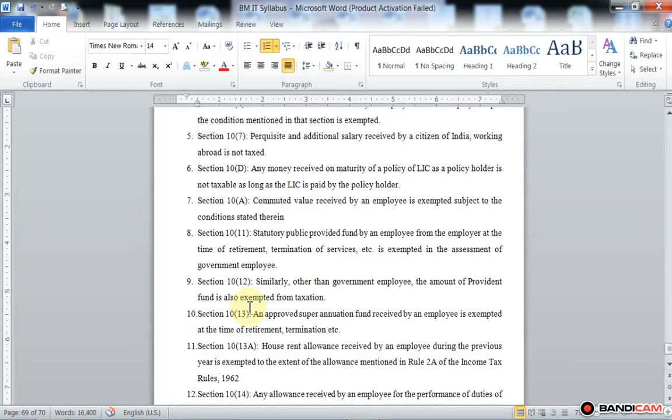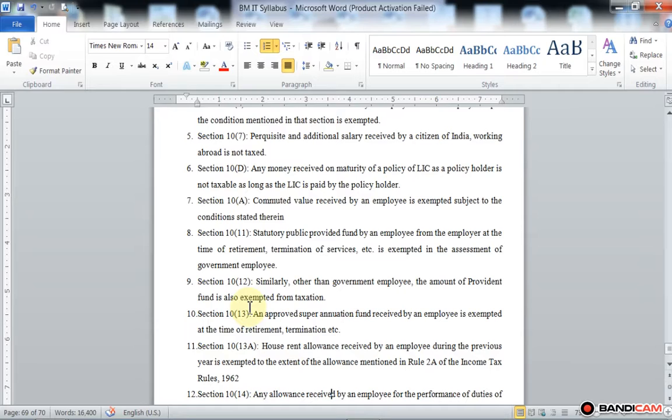40% of salary in case of an assessee working in cities other than metro cities, like Pune, Aurangabad, Kolhapur, etc., and 50% of salary in case of an employee working in metro cities such as Mumbai, Delhi, Kolkata and Chennai.